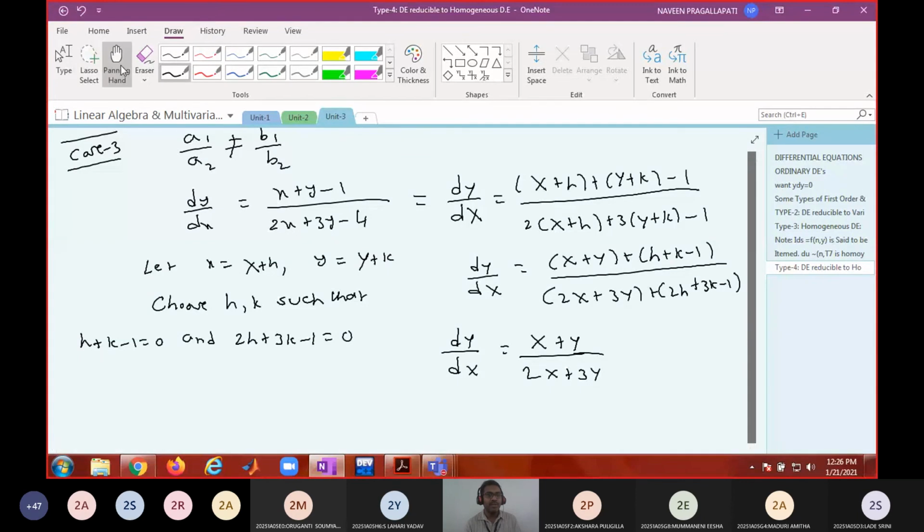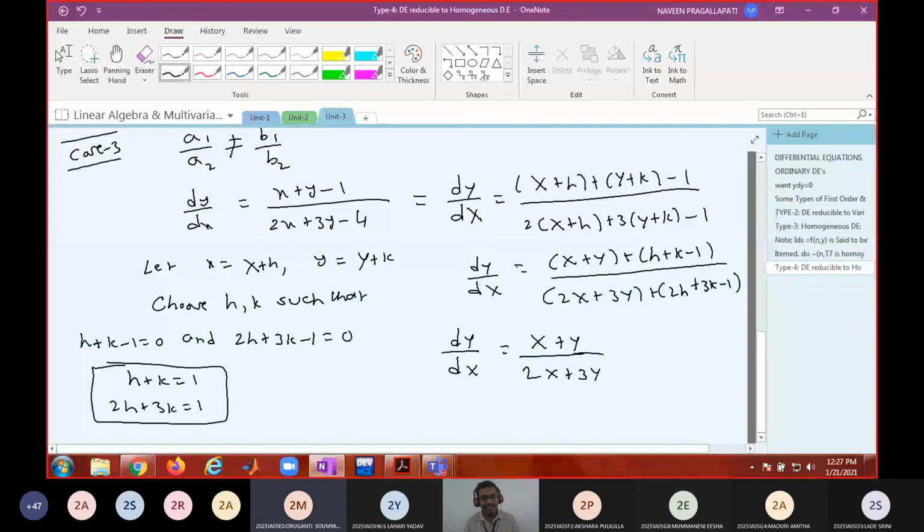What are these two equations together called? Linear. We have done so much, still you are telling linear.